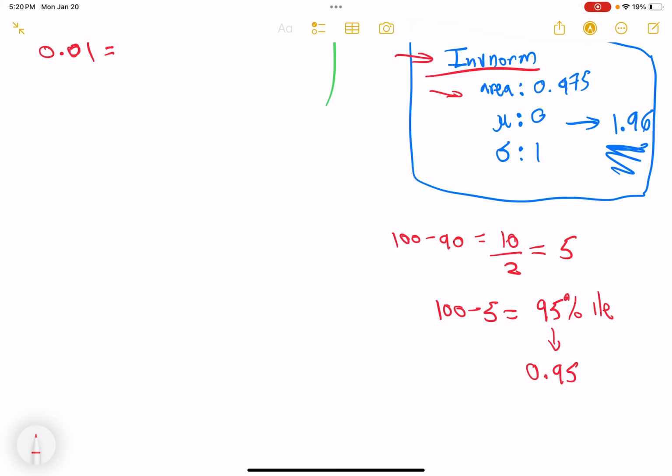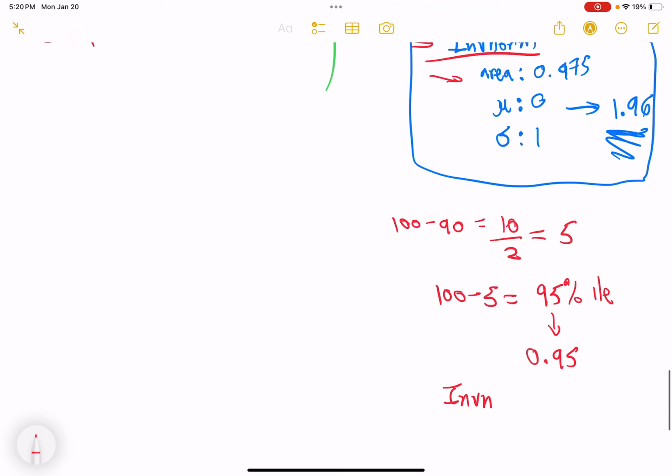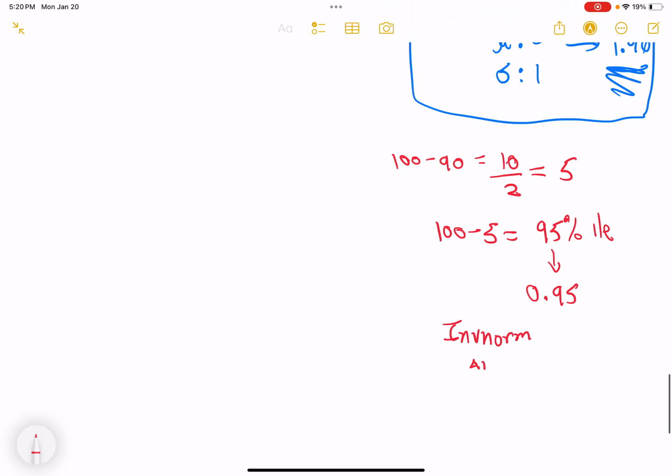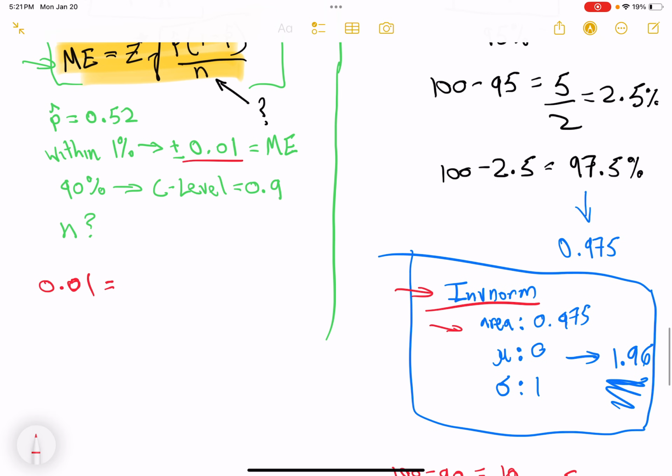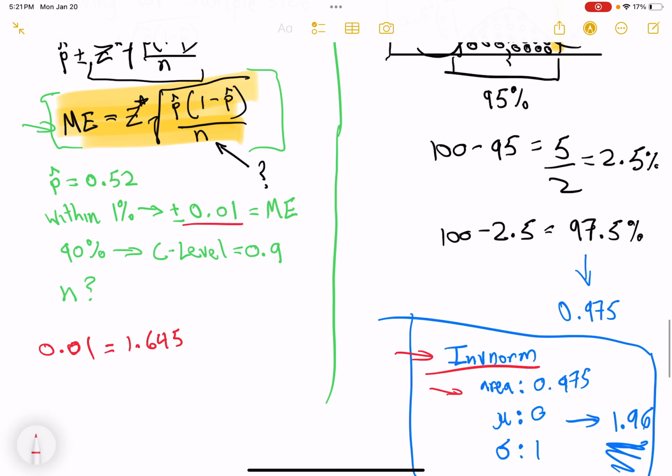If you plug that in, you would do inv norm, area 0.95, mean is 0, standard deviation is 1. That should yield an answer of 1.645. Legendary. So we do 1.645 as our critical value times the square root of p-hat, 0.52, times 1 minus p-hat, which is 0.48.